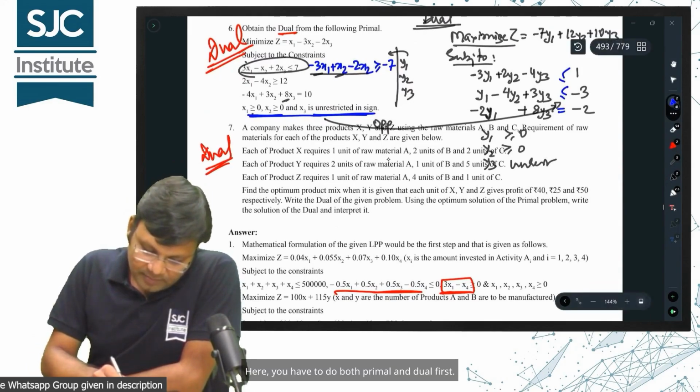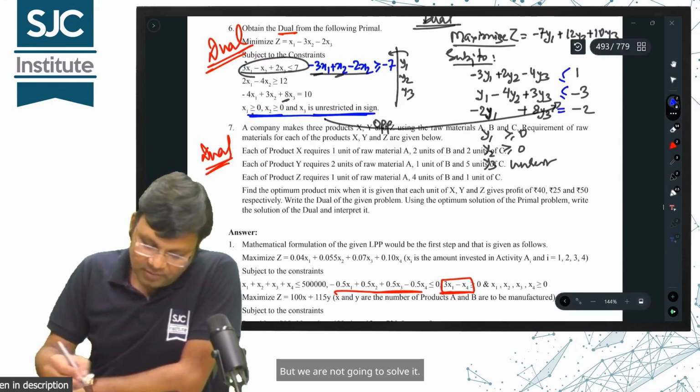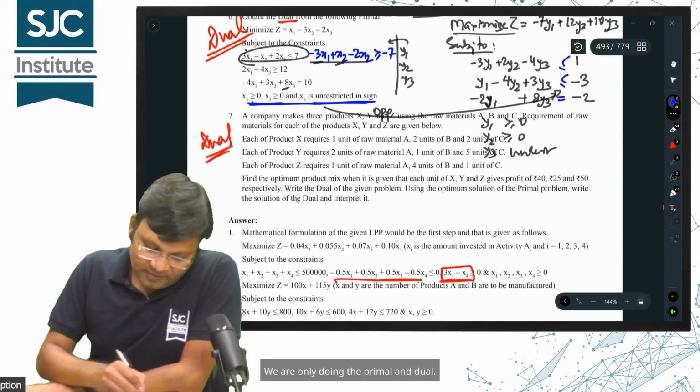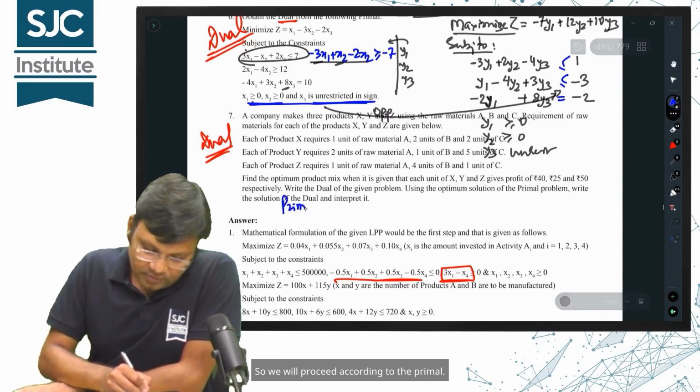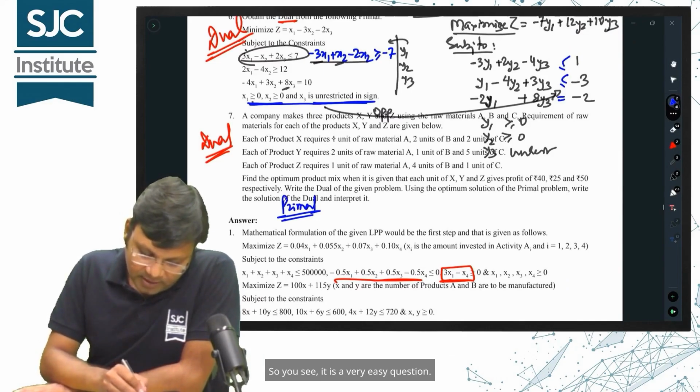Here, you have to do both primal and dual first. First, it is saying that you should solve the whole thing. But we are not going to solve it. We are only doing the primal and dual. So we will proceed according to the primal. So you see, it is a very easy question.